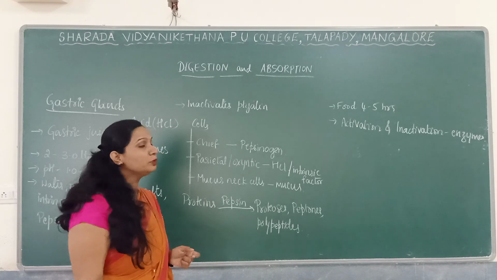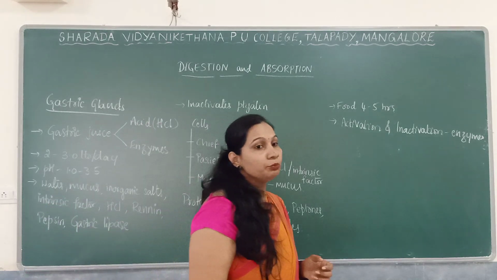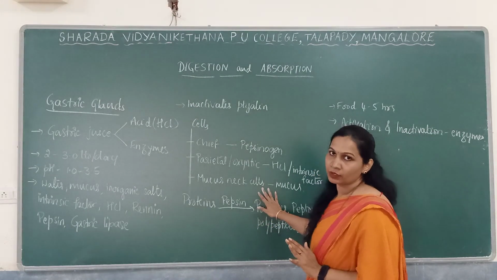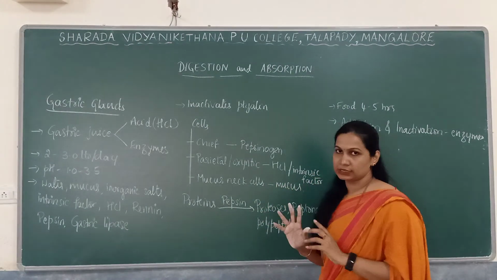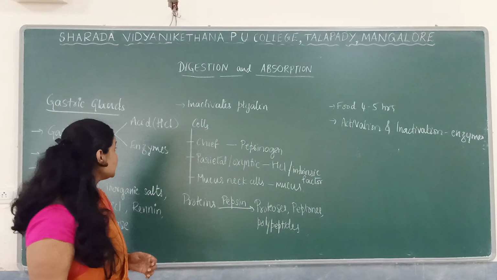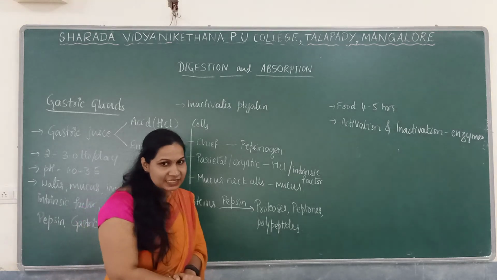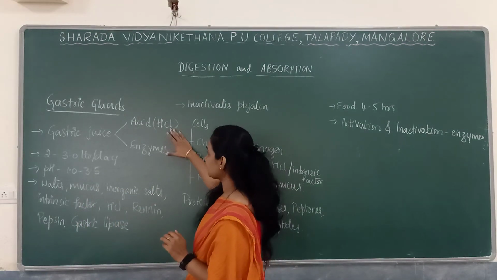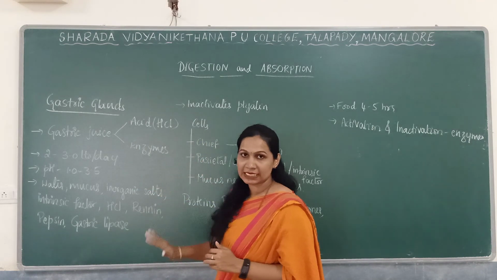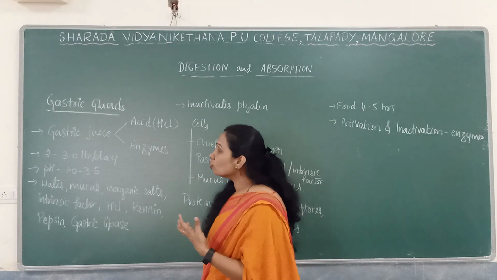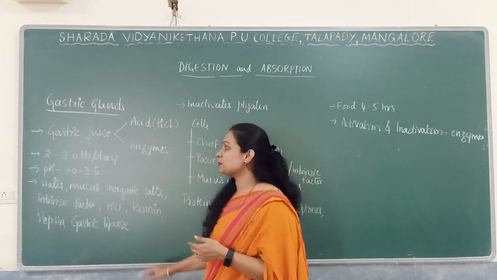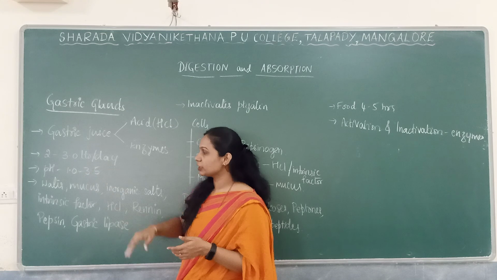Then we have the mucus-neck cells, which are also known as goblet cells. They mainly secrete mucus. So these are the three important cells. Next, the gastric juice is mainly acidic due to the presence of HCl, as well as there is secretion of enzymes. About 2 to 3 liters of gastric juice is secreted per day, and its pH is very acidic, that is 1 to 3.5.